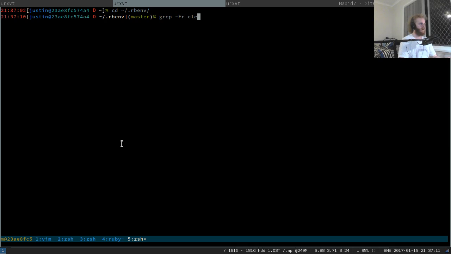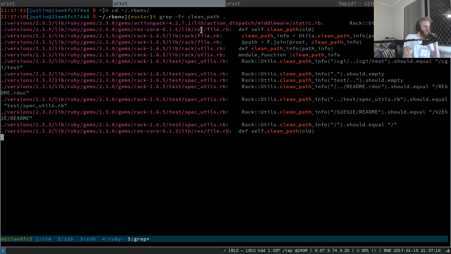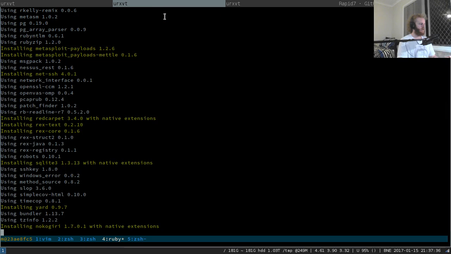grep -fr clean_path . So that's where the function is defined. And that's where the function was defined in an older version of the library. Looks like there's no other Rex gems or other gems that Metasploit pulls in. Has that bundle install finished? No, we'll let that bundle install finish and then redo the grep.